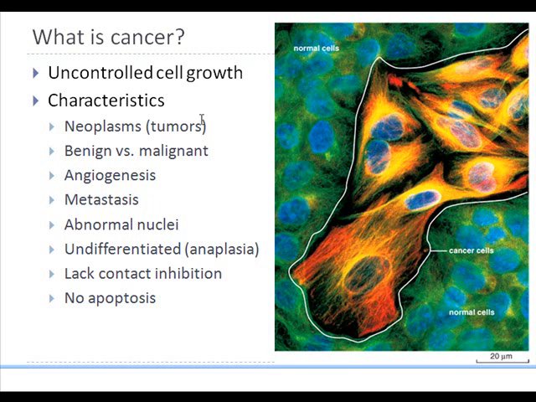So what is cancer? Cancer is actually an abnormal growth of cells. It's an uncontrolled cell growth, so there's an uncontrolled mitotic division, and there are many aspects of this uncontrolled cell division. Neoplasm is an abnormal growth of cells, which results in what are called tumors. These could be either benign or malignant. Malignant are usually cancer-causing.